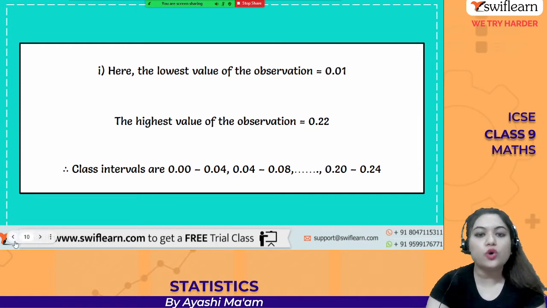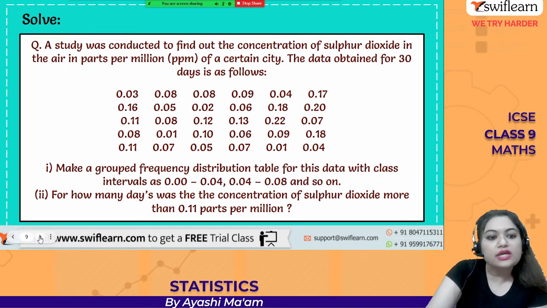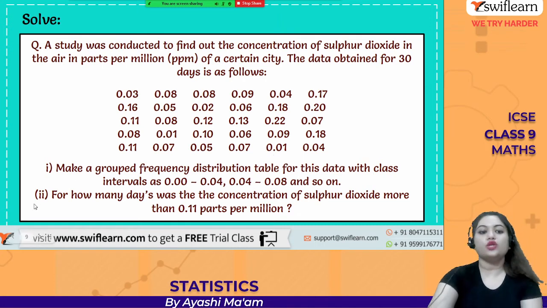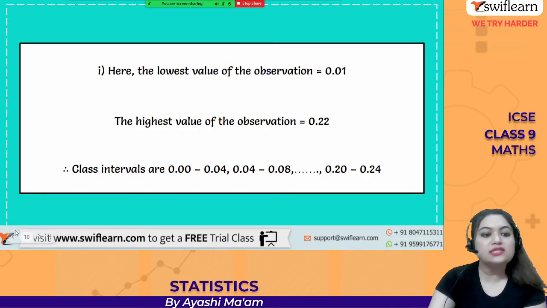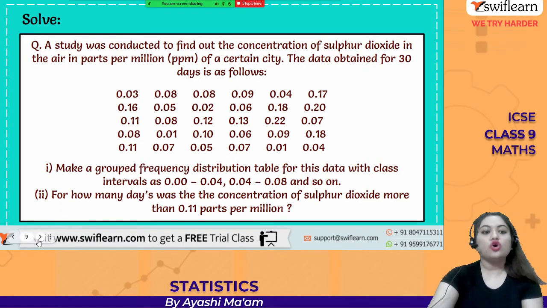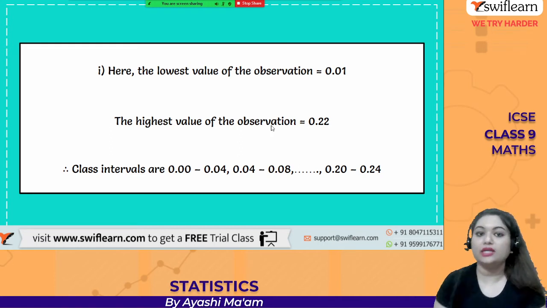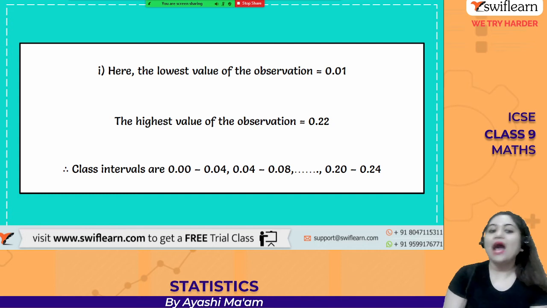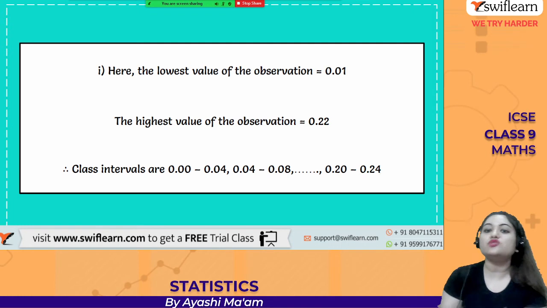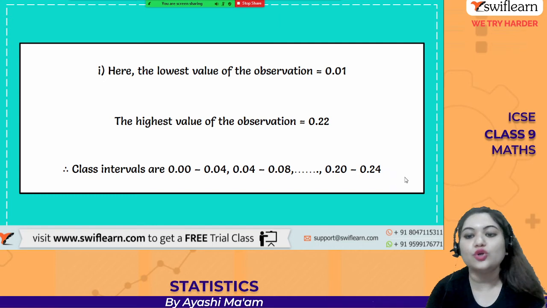First you see the lowest value of observation. The lowest value you will see is 0.01, over here, and the highest value of observation is 0.22, over here. So our class intervals should cover these values as well, the lowest one as well as the highest one. So the class intervals will be 0.00 to 0.04. Why? Because we want to cover the lowest value also, which is 0.01, up to 0.20 to 0.24.